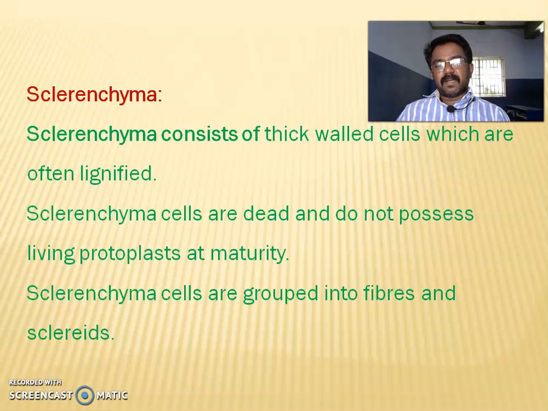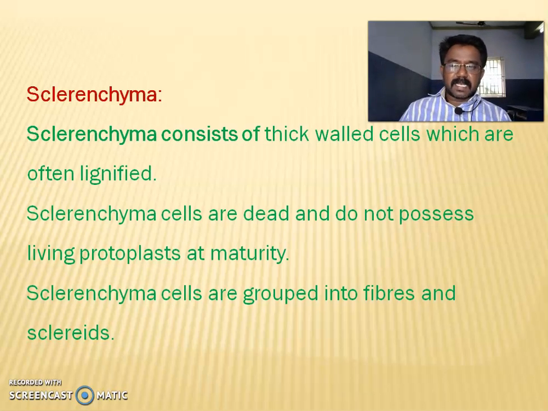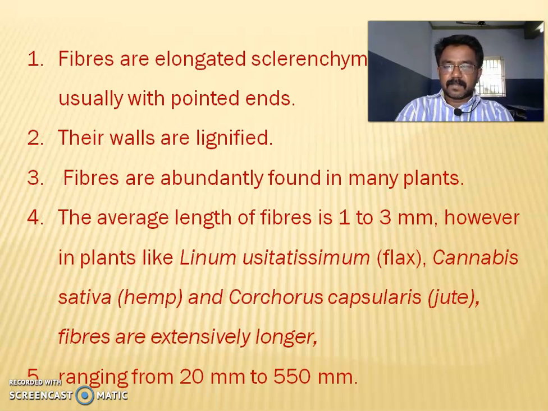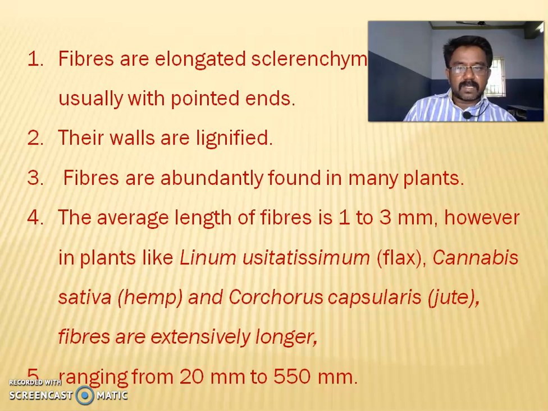Next is sclerenchyma. Sclerenchyma consists of thick-walled cells which are often lignified. Sclerenchyma cells are dead and do not possess living protoplast at maturity. Sclerenchyma cells are grouped into fibers and sclereids. Underline the words fibers and sclereids. Fibers are elongated sclerenchymatous cells, usually with a pointed end.